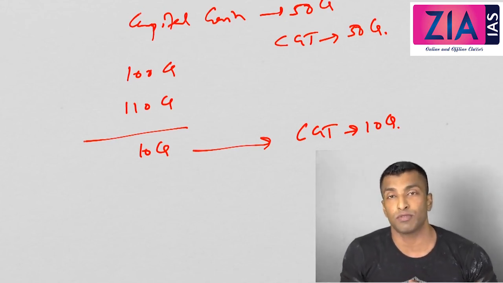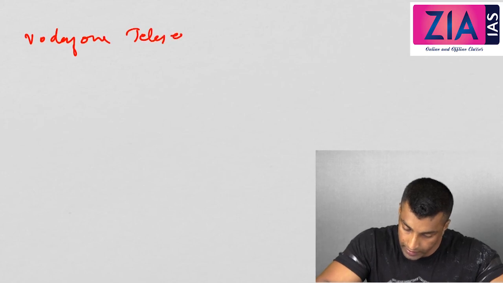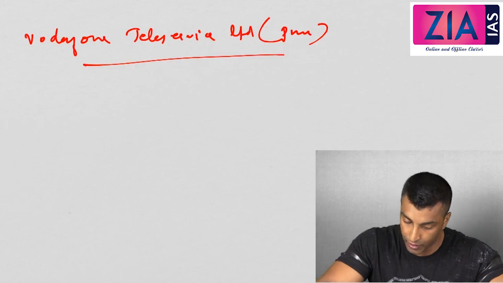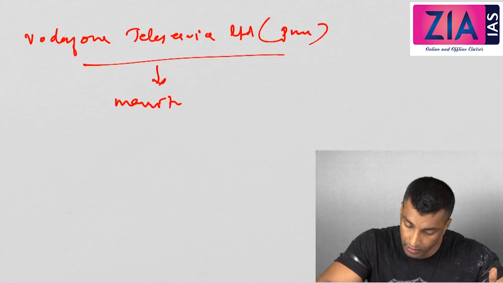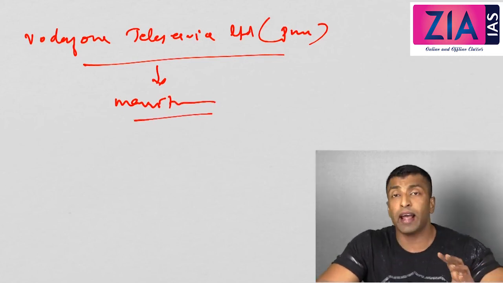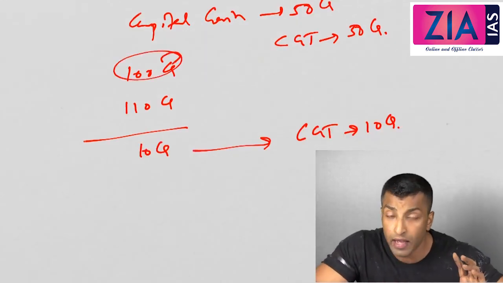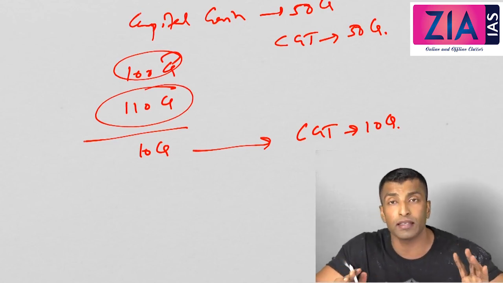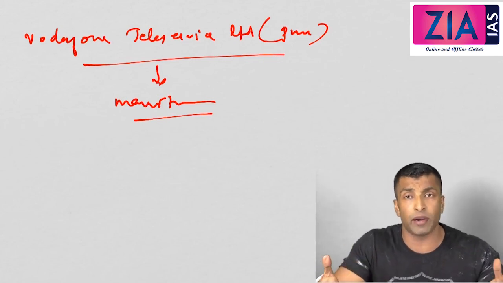Now what is the Vodafone's transfer pricing case? See, Vodafone's case is this. There is a call center, Vodafone Teleservices Limited, located at Pune. It was sold to some other subsidiary company, some associated company in Mauritius, and actually the price was undervalued, just like what I've told you in this case. If it was 100 crore and the actual worth is, let's suppose, 150 crore, it was undervalued and shown as 110 crore. So it is clearly a strategy of tax avoidance, and everybody knows that.